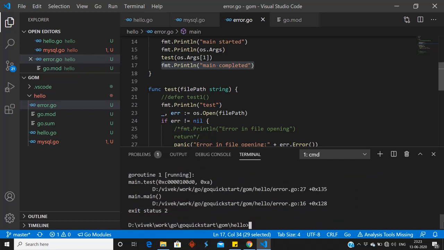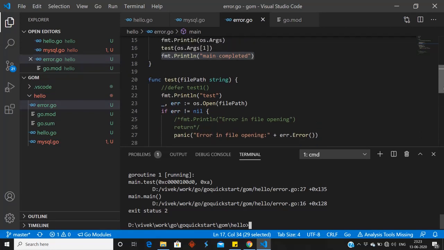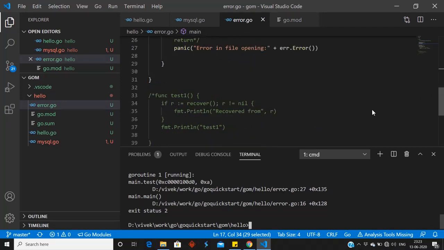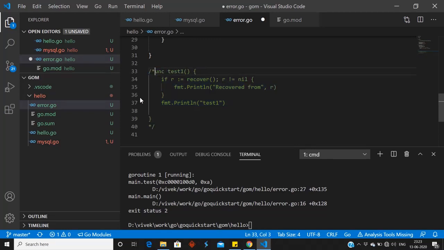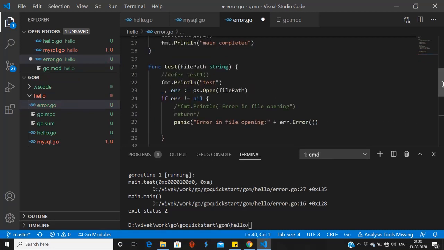So it breaks the normal flow, which we can recover using the recover method, but we can call the recover method only within the defer function. So I have written a function test1. Let me open this function. We will uncomment this function and see how recover works. So we have uncommented this function. Now we will call it.